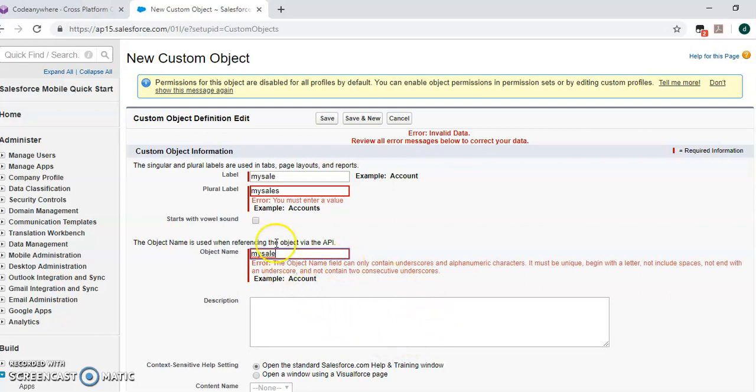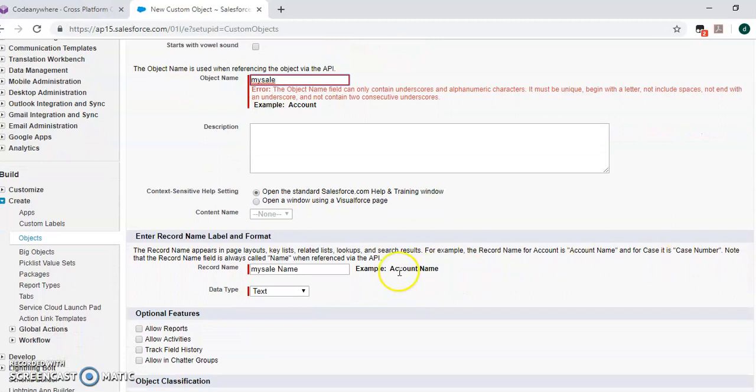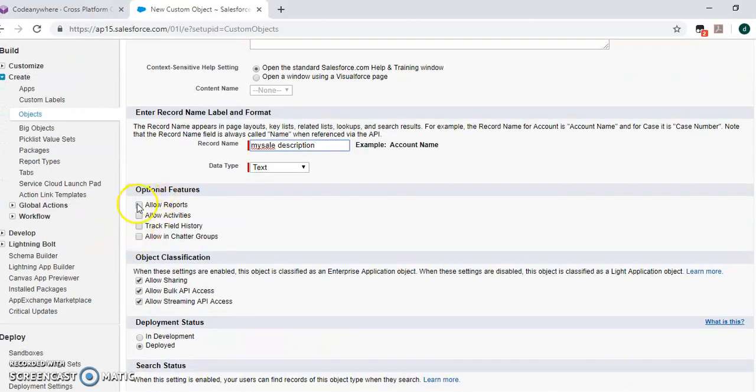Record name, MySale, description, data type as text, then allow reports and activities, and click on Save.